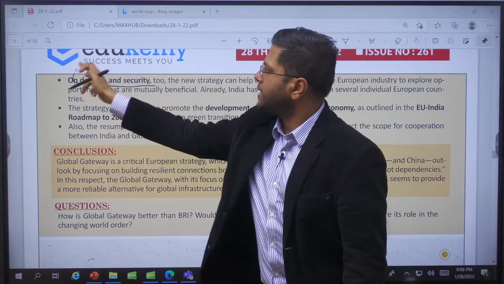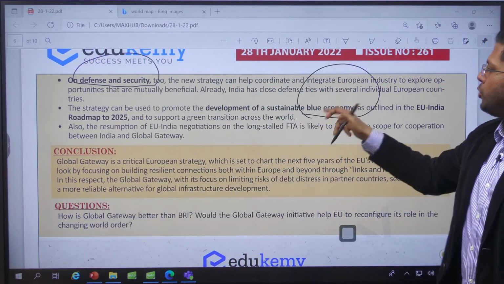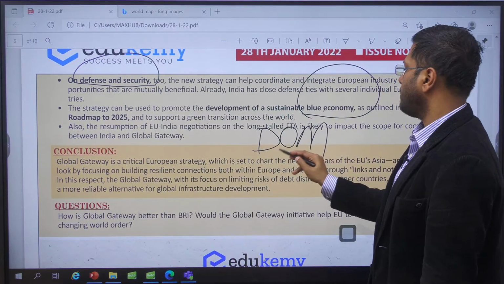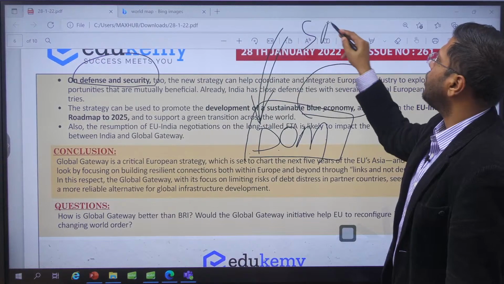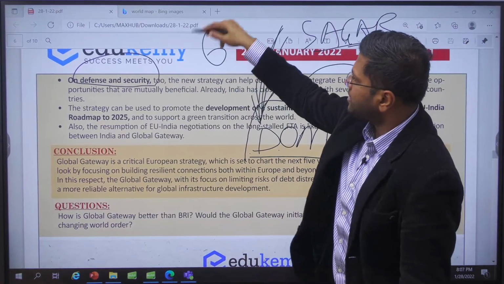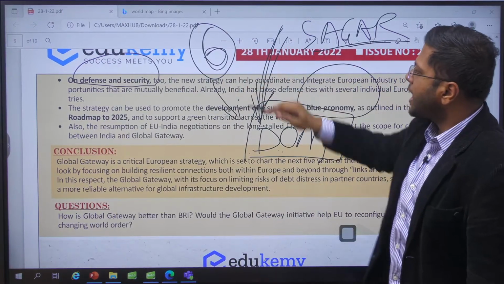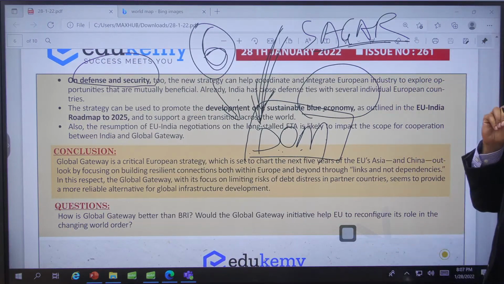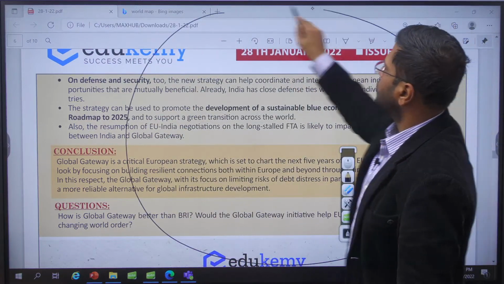And this will also increase our defense security engagements. It will increase the equality of treatment that we give to other people. This will lead to a sustainable blue economy. We have covered a feature on the Deep Ocean Mission, DOM. Now, Deep Ocean Mission is a subset of SAGAR, Security and Growth for All in the Indian Ocean Region, right? Deep Ocean Mission also has six components. This is a feature news we covered. For all of these six segments, we require cooperation from developed countries. You can definitely participate here, right? So this is how we will be able to garner the support of the European Union.